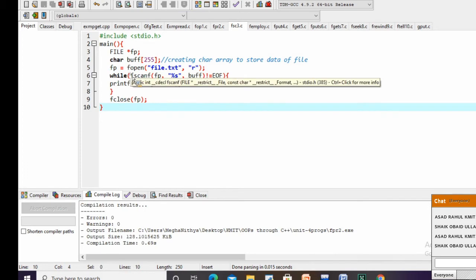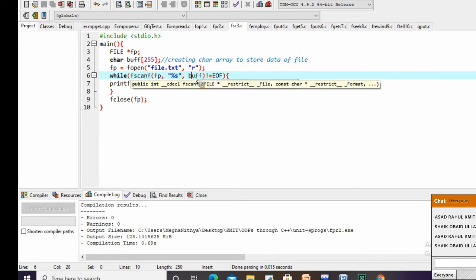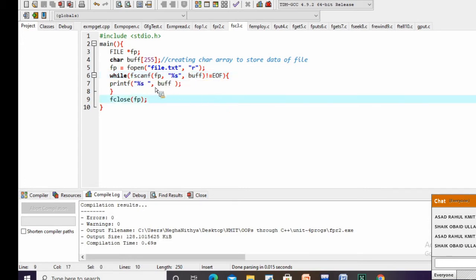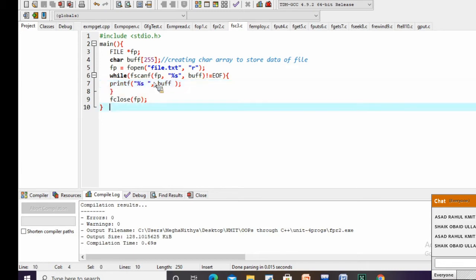Then the fscanf function is used to read the content of file fp, that is fp is pointing to file.txt, and %s, and this is an array from where you are reading. Whatever you have read will be stored here, and we are trying to print from that buffer. Okay, closing.